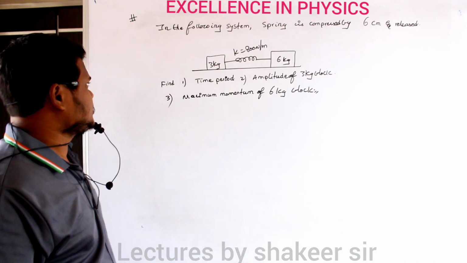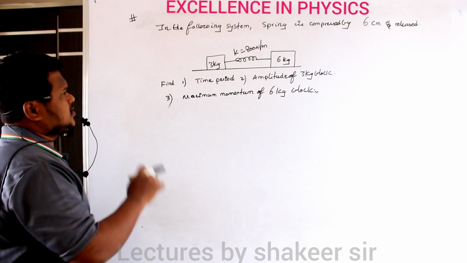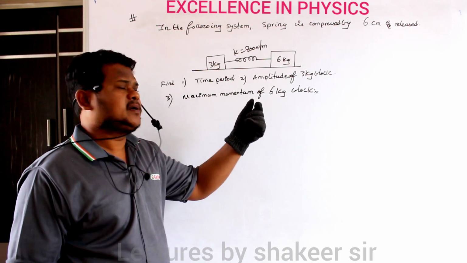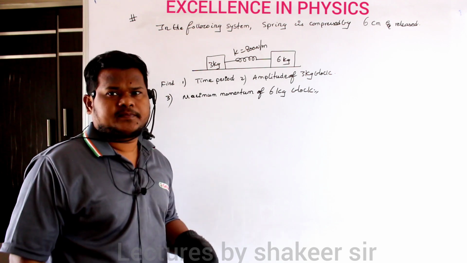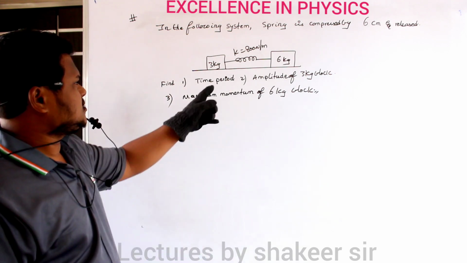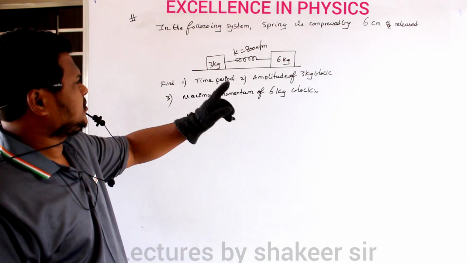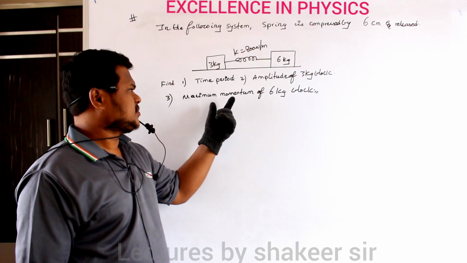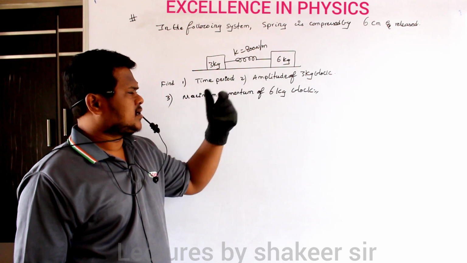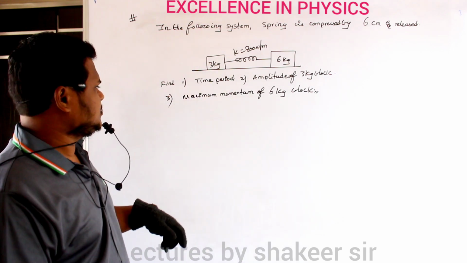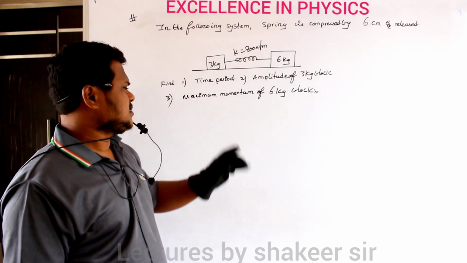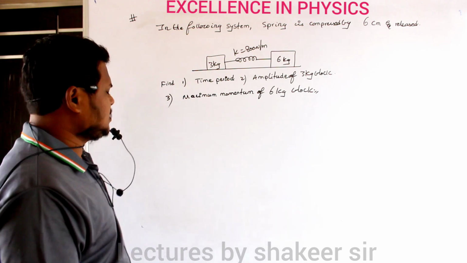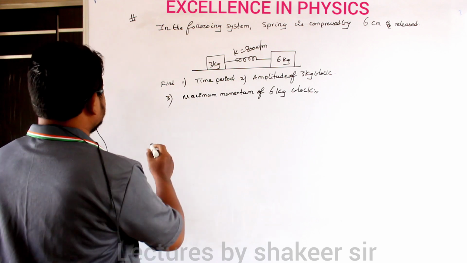Now let us see this question. In the following system, the spring is compressed by 6 centimeters and it is released. Clear? The spring constant of the spring is 800 Newton per meter, and the masses are 3 kg and 6 kg. First of all, we are supposed to find out the time period. Second one is the amplitude of the 3 kg block. And similarly, what is the maximum momentum of the 6 kg block. Let us see how we can do this calculation.